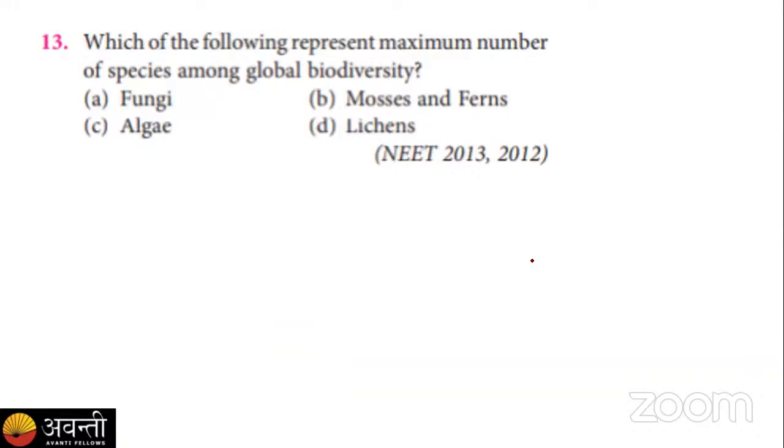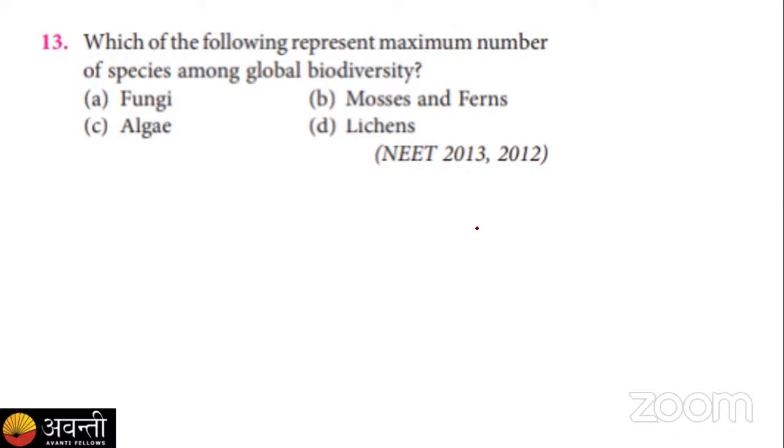Now here is the next question which we have. Which of the following represents the maximum number of species among global biodiversity? Your options are A, fungi, B, mosses and ferns, C, algae, and D, lichen. So for this question, here is your poll. Give your answer as early as possible.